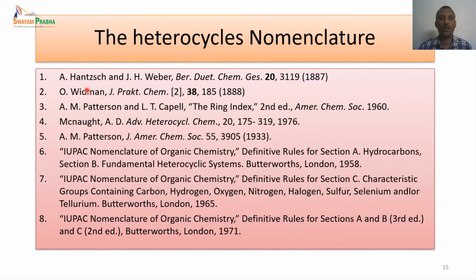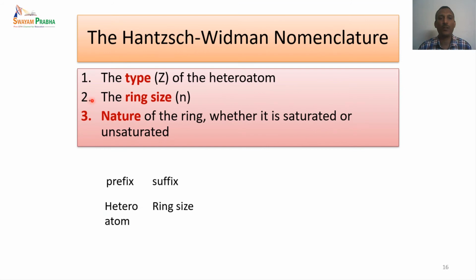Since it was started by Hantzsch and Widman, we have the name Hantzsch-Widman nomenclature methods for heterocyclic compounds. We have simple rules for how to name the heterocyclic compounds. This is a little bit different when compared to carbocyclic systems, because in the carbocyclic systems we do not have any heteroatom. The functional groups are present in the carbocyclic systems, so they are given priority. Carboxylic acid gets the highest priority and alkane gets the least priority. The least one is the nitro group. So based on the functional groups, the aliphatic and aromatic compounds are named.